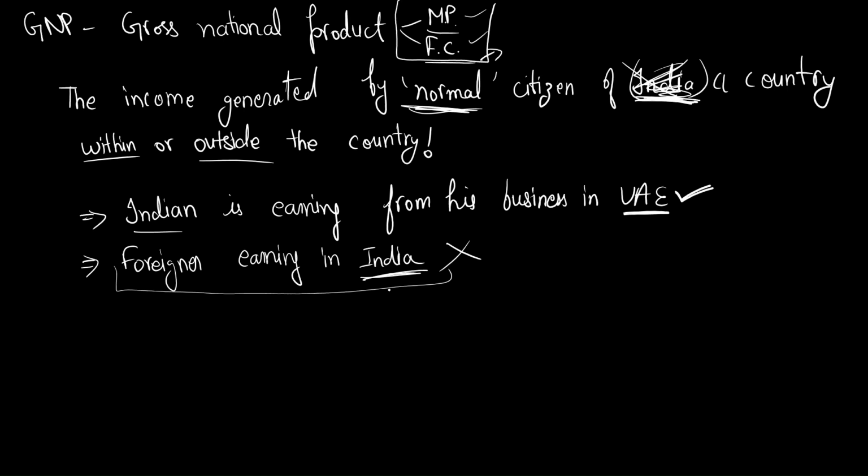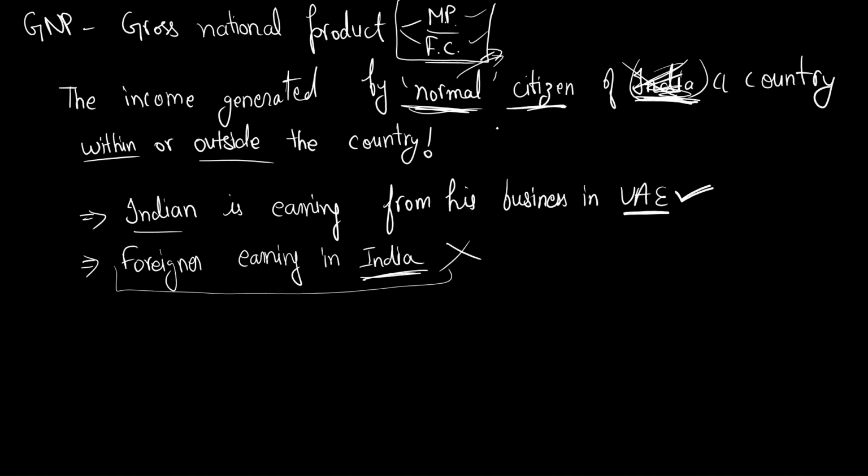The reason is simple. I said normal citizen of a country. Normal citizen means citizen. I'm saying citizen, you don't even have to dig into it. If I am calculating the GNP of India, I will only calculate the income of the citizens of India.